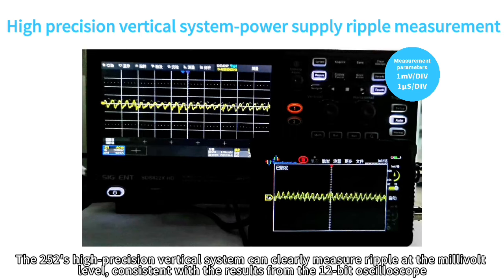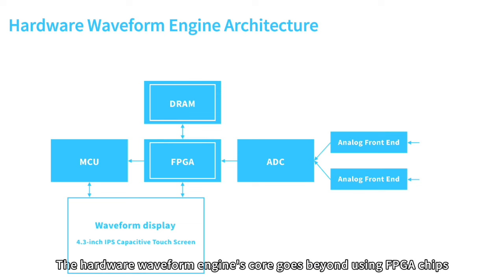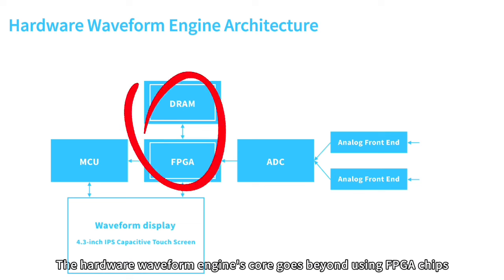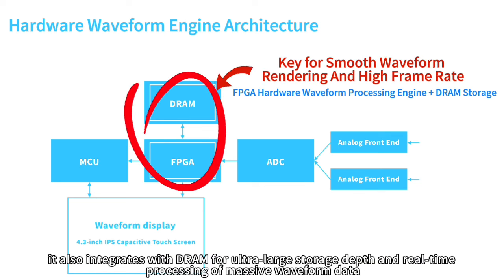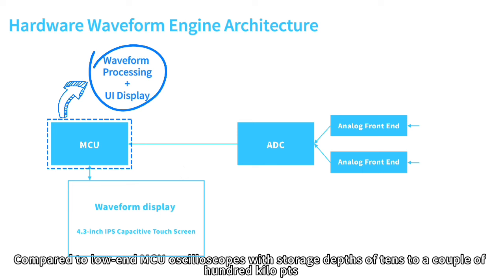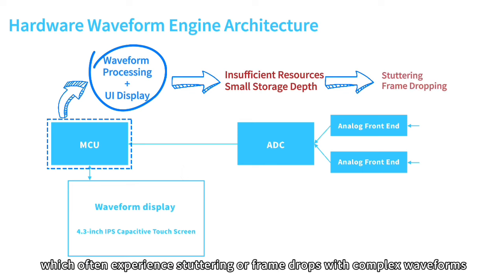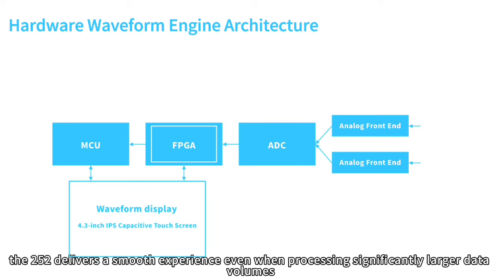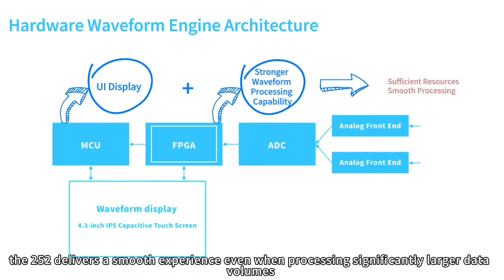The hardware waveform engine's core goes beyond using FPGA chips. It also integrates DRAM for ultra-large storage depth and real-time processing of massive waveform data. Compared to low-end MCU oscilloscopes with storage depths of tens to a couple of hundred kilopts, which often experience stuttering or frame drops with complex waveforms, the 252 delivers a smooth experience even when processing significantly larger data volumes.